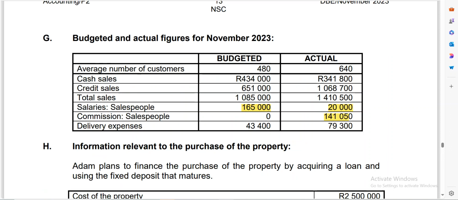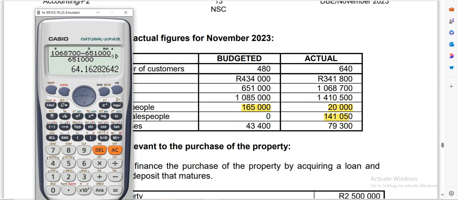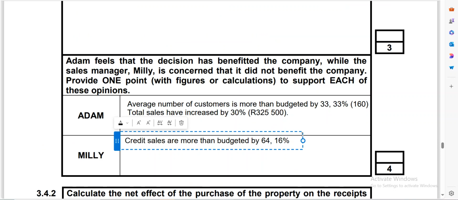So let's check in terms of amounts. If you say 1,068,700 minus 651,000, it is going to give you 417,700. This is very bad.